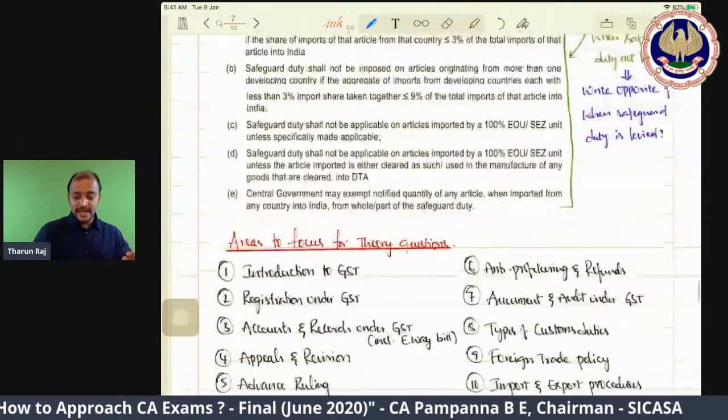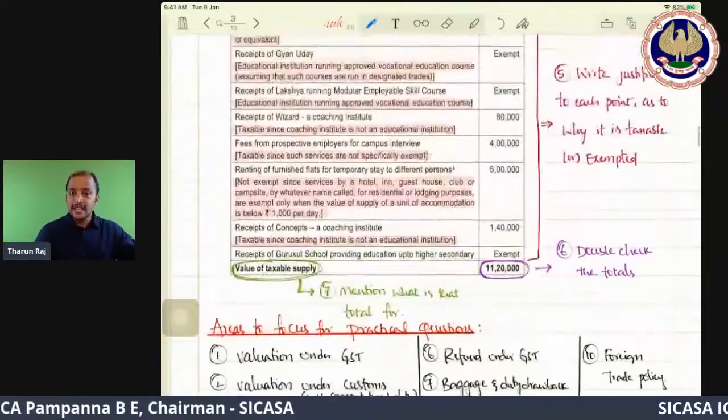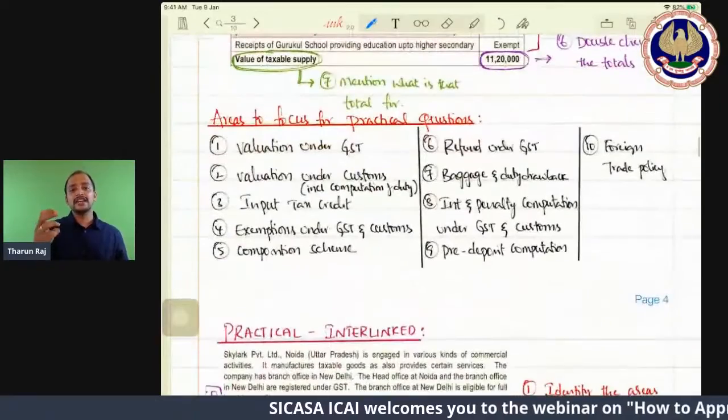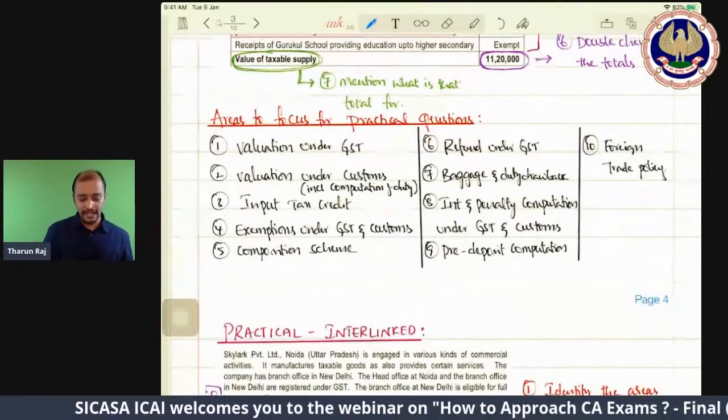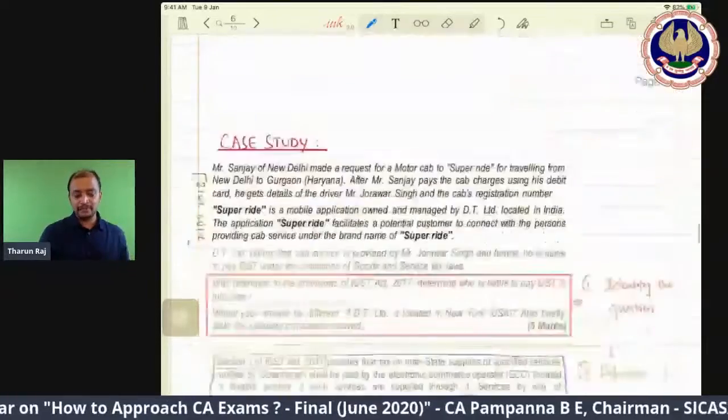And so with this, I have given you what are all the question types, each and every question type, and how your approach should be, and what are the areas to focus for each and every question type. Now, finally, I'll just take 10 minutes and I will complete.